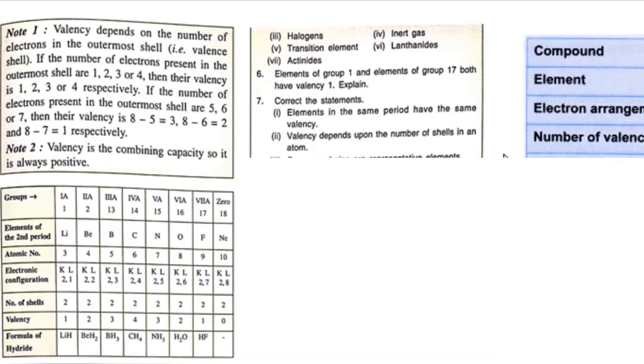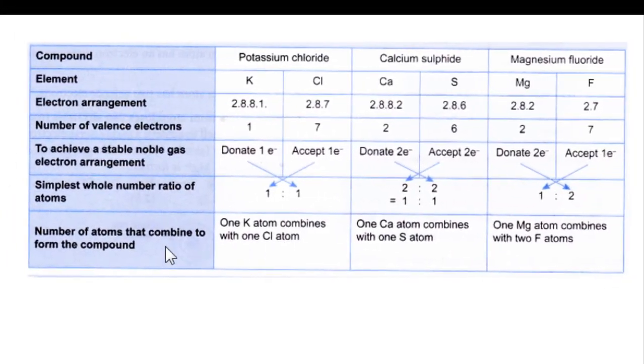Here there is a simple chart which shows the electronic configuration and how this electronic arrangement is going to lead to the formation of molecules. For example, potassium chloride. Potassium has the electronic configuration of 2, 8, 8 and 1, while chlorine has the electronic configuration of 2, 8 and 7.